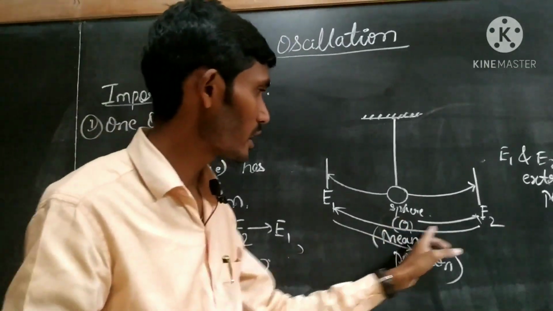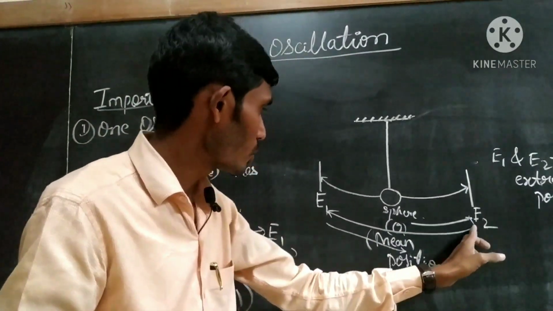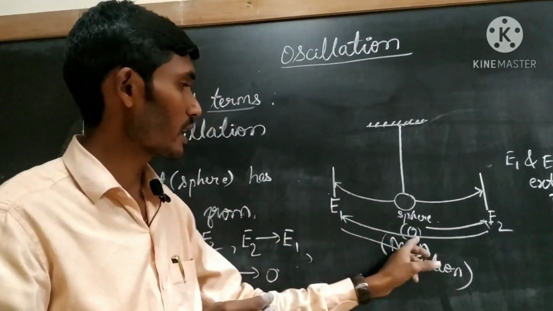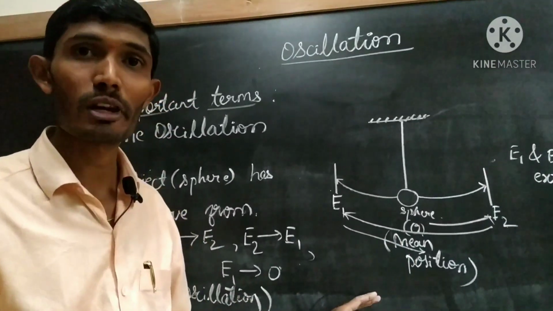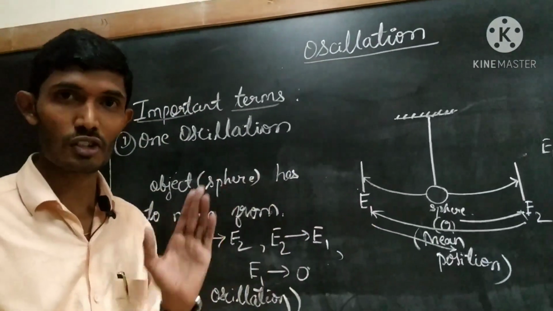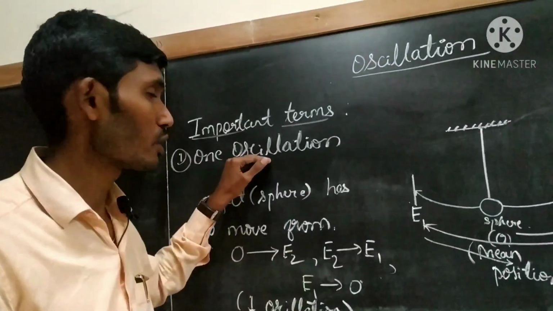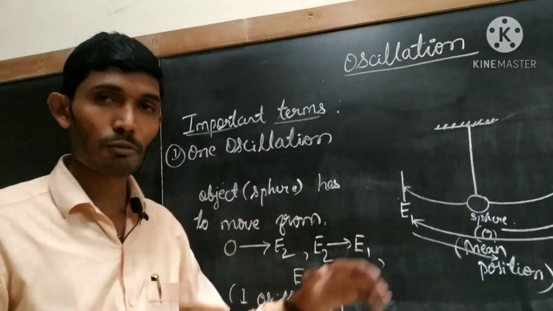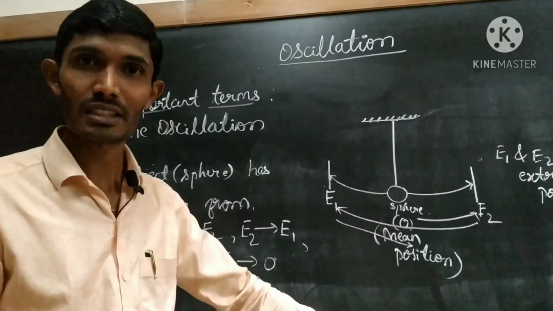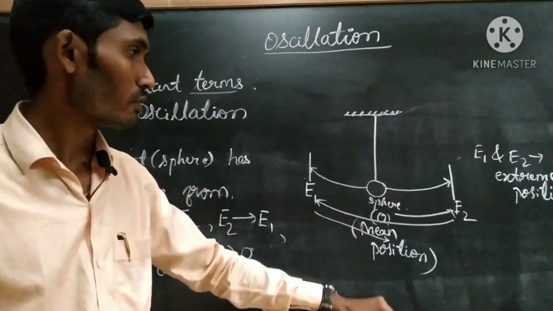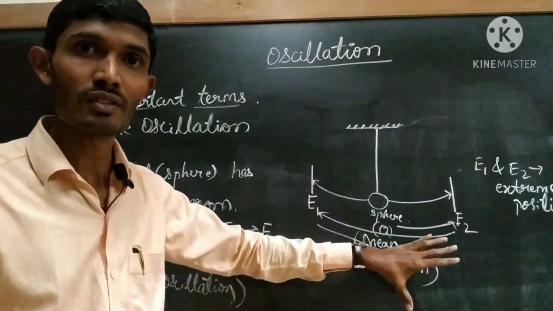That is, from point O it goes to E2, from E2 it comes to E1, and from E1 it comes back to position O. Then it has completed how many oscillations? One oscillation. Is it clear? This is the meaning of one oscillation. Of course, in regular practicals we will do the simple pendulum experiment. In that experiment we will tell in detail about these things.